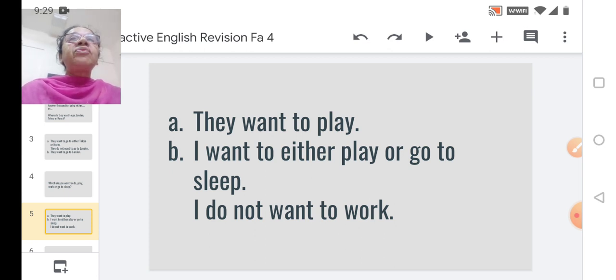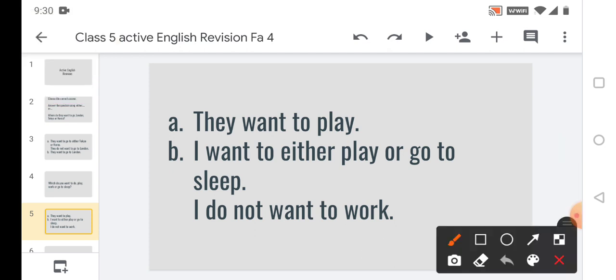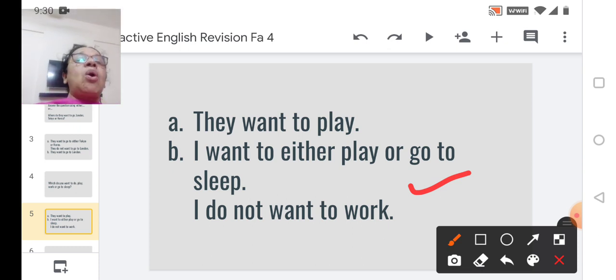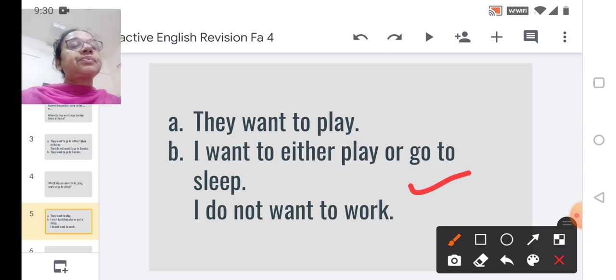Now by the look of it itself, you know which should be the correct answer. It has to be obviously answer B. I want to either play or go to sleep. I do not want to work.